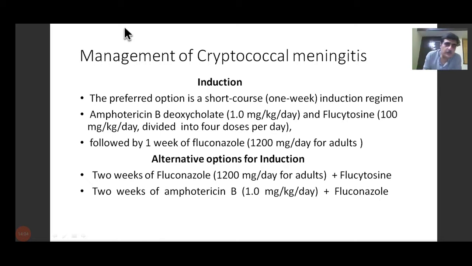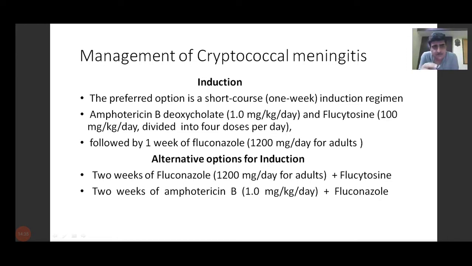So you have to use two drugs. One is amphotericin B, which is in the form of an injection, 1 milligram per kg per day for 7 days, and flucytosine 100 milligram per kg per day oral divided into 4 doses per day. After this has been completed for 1 week, it is followed by 1 week of fluconazole, 1200 milligram per day for adults. These are all adult doses which I am talking about. Pediatrics will be a little different. So whenever they teach you about it, they will tell you what the doses are.